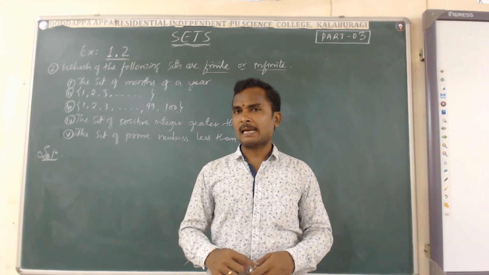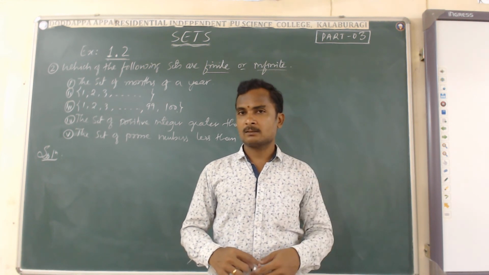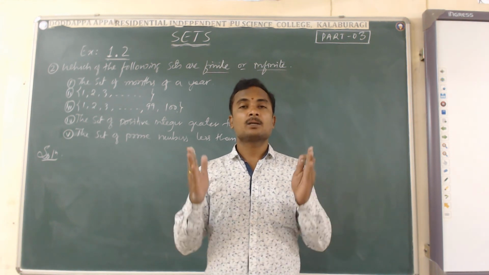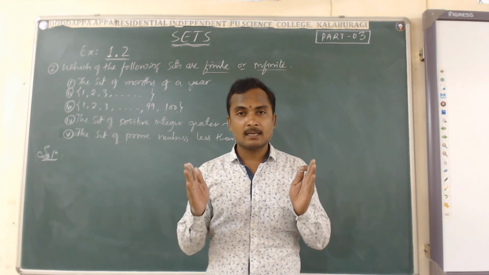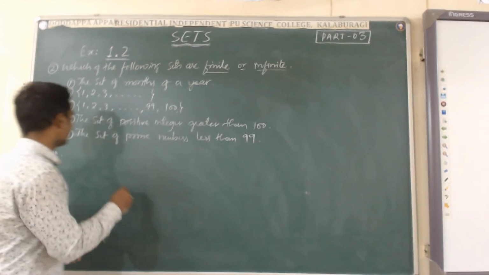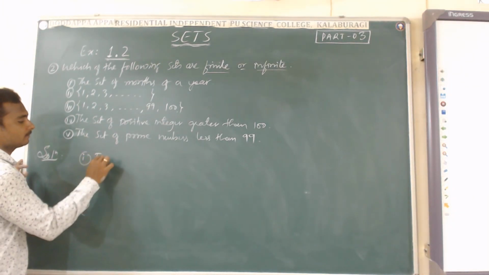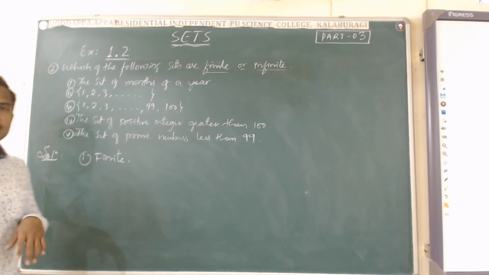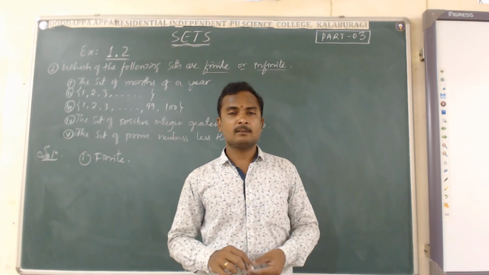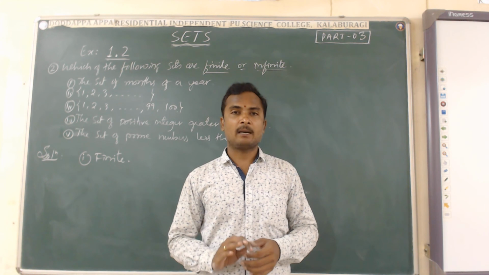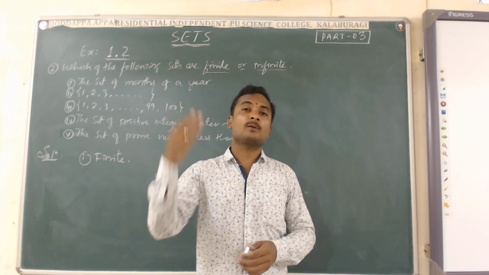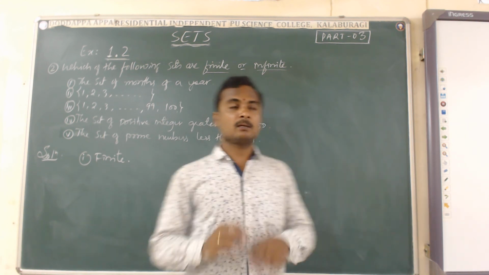Do you have anyone's calendar which contains more than 12 months? Yes? No. If there is no such calendar which has more than 12 months, it means from 1 to 12, it is a countable number of months. It means the first set is a finite set. Think again. Do you have any months other than January to December? Everyone has only 12 months. There are no more months in the calendar. Therefore, it is a countable number of elements.